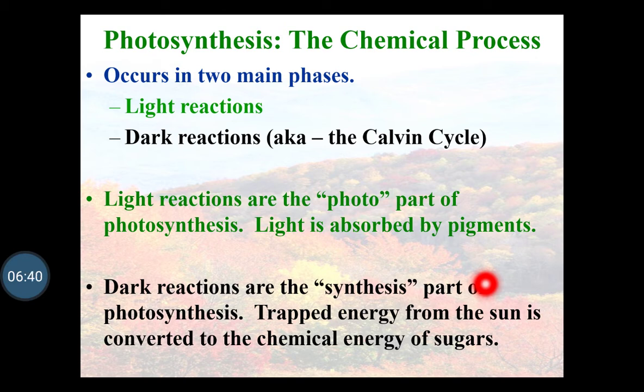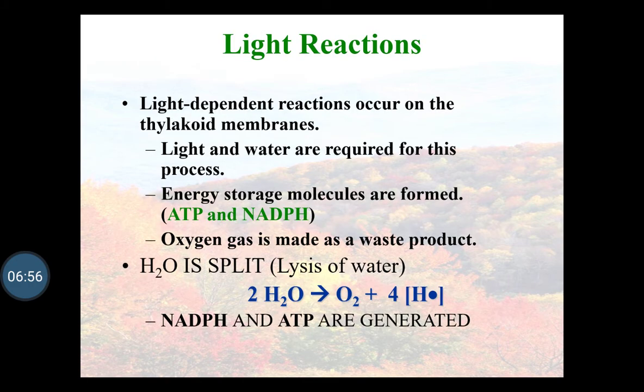Trapped energy from the sun is converted to the chemical energy of sugars. The energy which is trapped from the sun is converted to chemical energy. So first of all, we will study the light reaction.